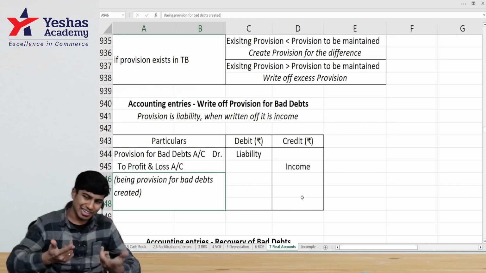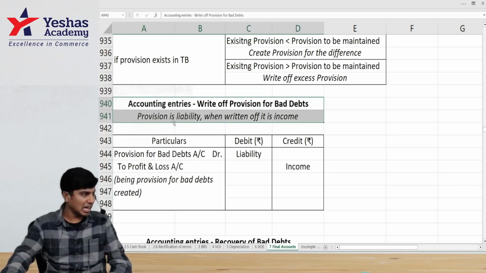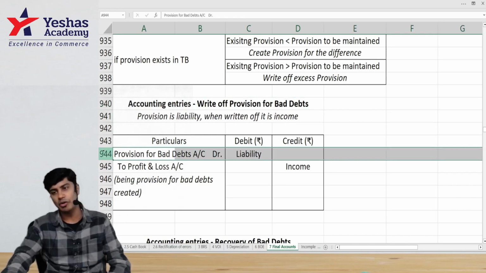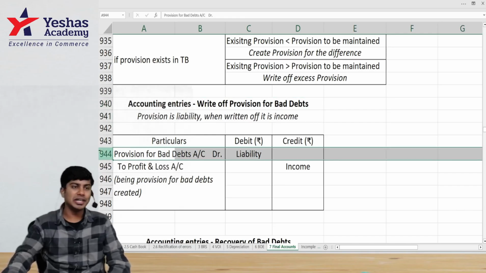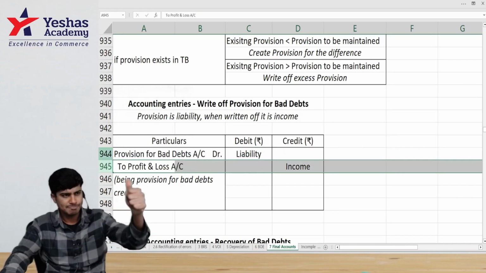Or another logic to this: creation of provision has made it a liability. When I reverse it, the liability has to reduce. Because the liability has to reduce, I will debit provision for doubtful debts or bad debts. And when I reduce my liability, that will turn into profit. So profit will be credited. I hope everybody understood this.